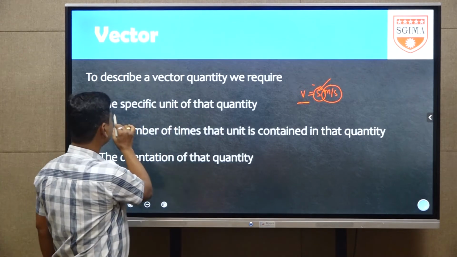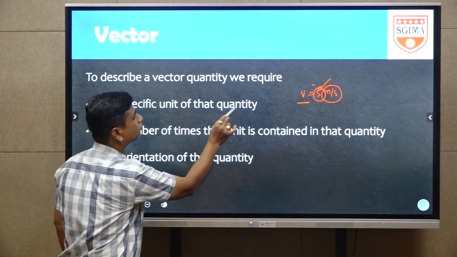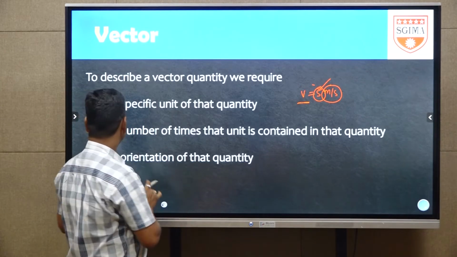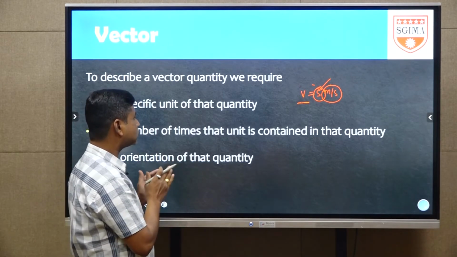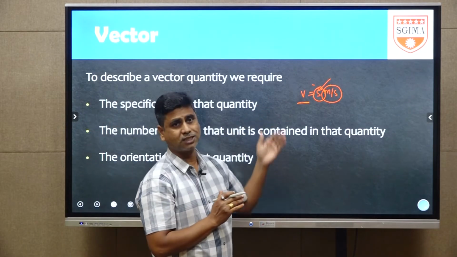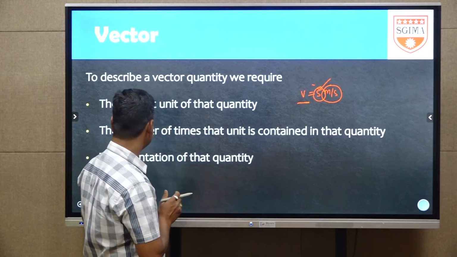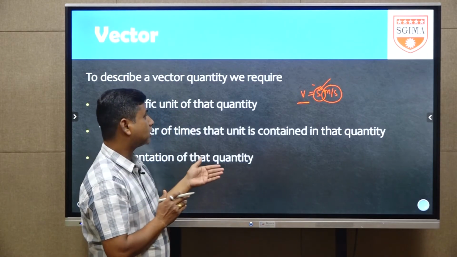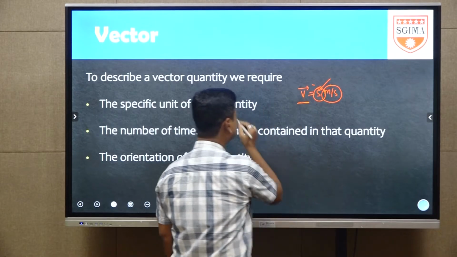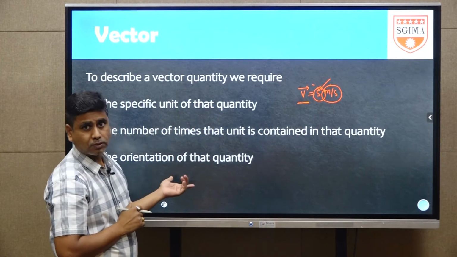Unit means the first point: if you observe, the specific unit of that quantity, meter per second is the specific unit for velocity. Next, the second one is the number of times of that unit contained in that quantity. How many times is it contained? 5 times it is contained. Next, the third one is the orientation of that quantity. But this velocity covered the first 2 points, the third point is not covered.